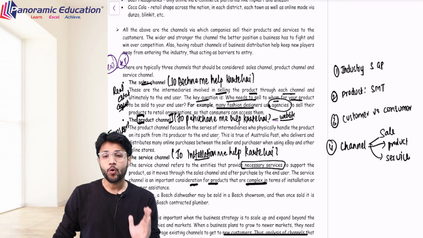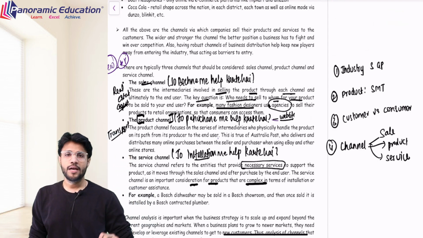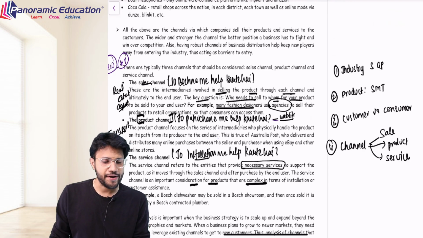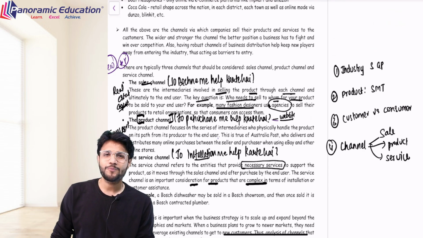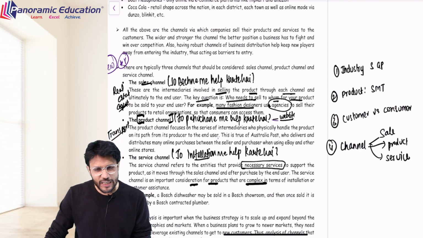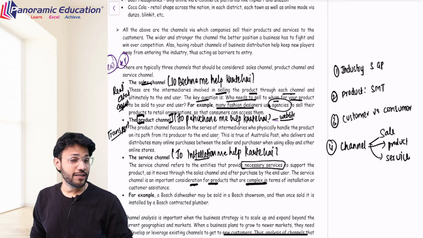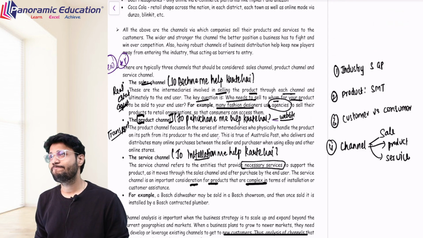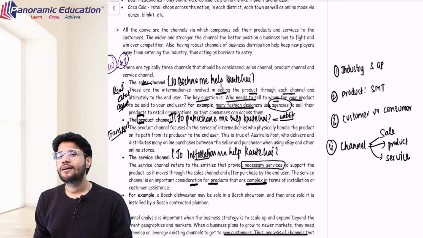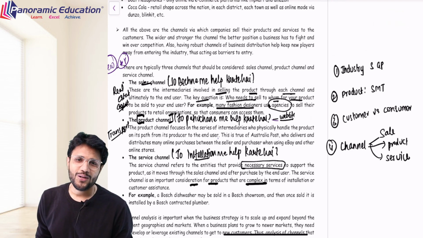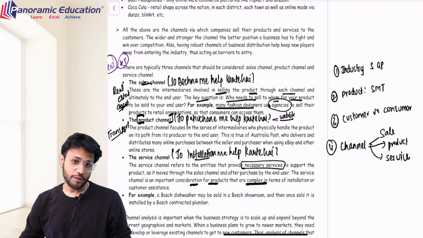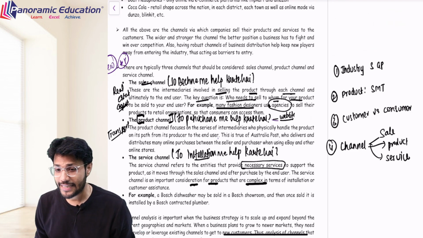That is, who delivers? Is it your postage company? Is it your transport delivery boy? Who delivers the product from seller to purchaser? That is your product channel. And last is service channel. Sometimes the product needs servicing also. Sometimes the product needs installation also. So do we need to arrange for the installation? If yes, who will arrange? For example, if you are going to purchase a geyser from a certain person, in such case you will ask who will install the geyser? Do I need to arrange? If yes, I will not buy from you. I will buy from the person who is also providing me the installation service. That is your service channel.